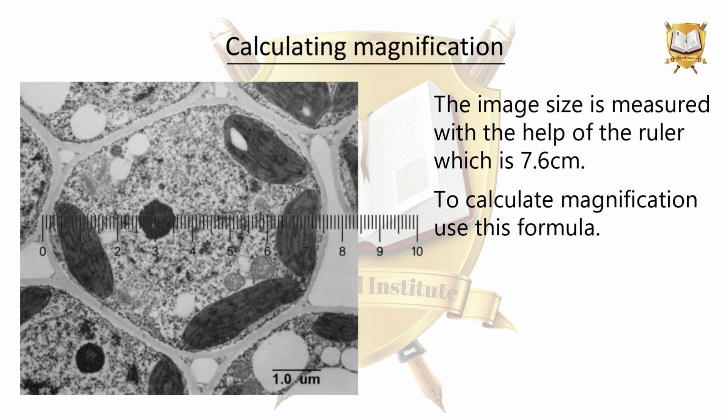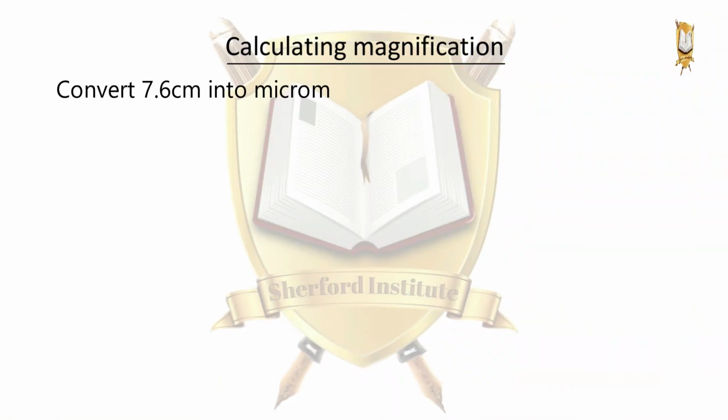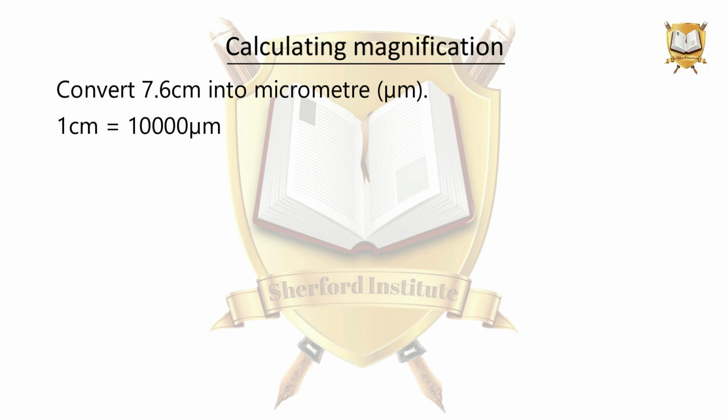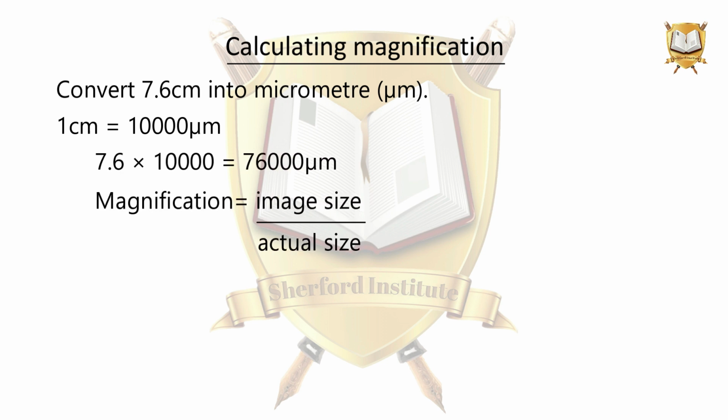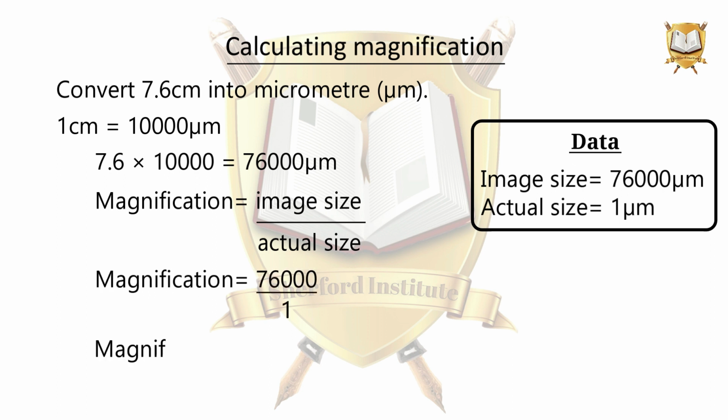To calculate magnification, use this formula. Convert 7.6 centimeter into micrometer. 1 centimeter is equal to 10,000 micrometer. Before putting the values in the formula, make sure all values have the same unit. Put all values in the formula to calculate magnification.